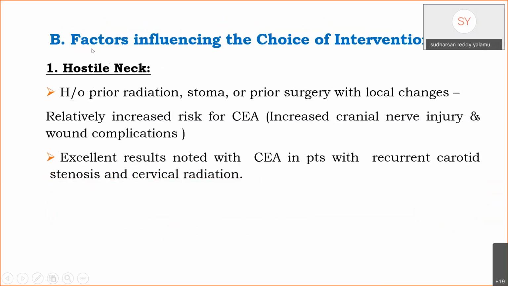Now, factors influencing the choice of intervention. Hostile neck. Presence of prior irradiation, stoma, or prior surgery with local changes relatively increase the risk of endarterectomy, especially with regard to increased cranial nerve injuries and wound complications. However, excellent results have been noted with endarterectomy in patients with hostile neck.